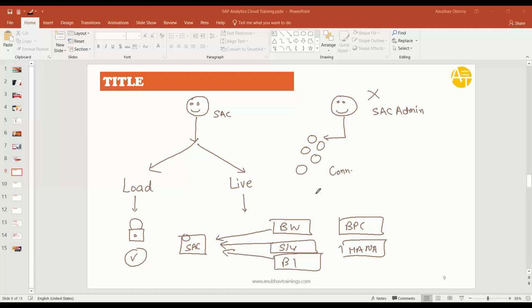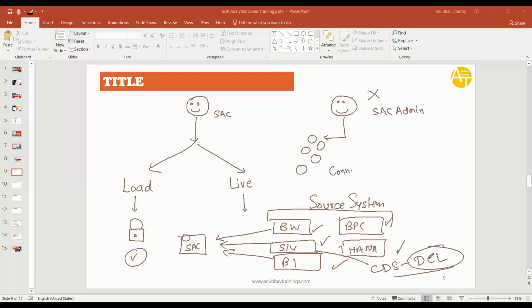So all the security you want should be applied in the source system, and you should be comfortable with the corresponding source system to learn its security. Like in SAP S4HANA, when we build a CDS view, we have a concept of DCL. You should know what DCL is and how to work with it in S4. This is covered in my separate training called SAP S4 HANA cum ABAP on HANA. You can join that training after this course to learn how to apply security in S4 HANA data.